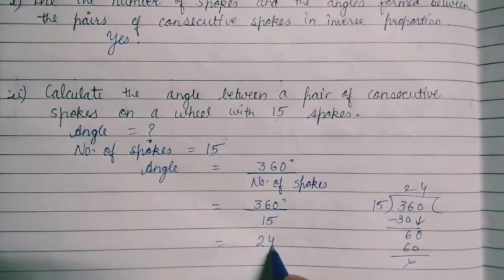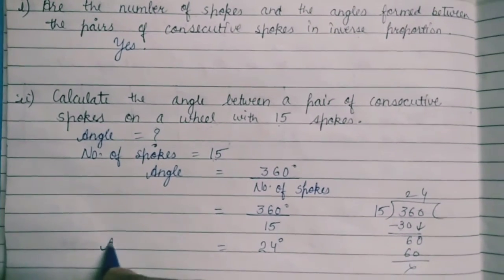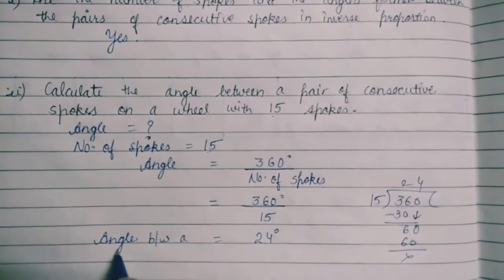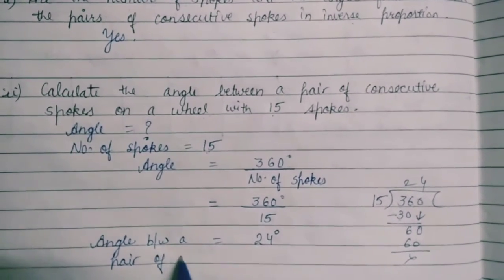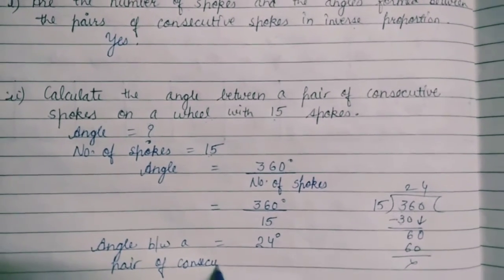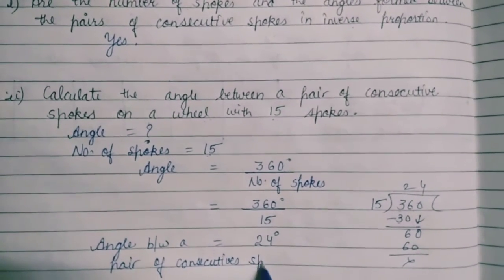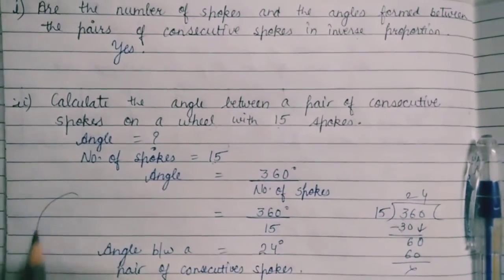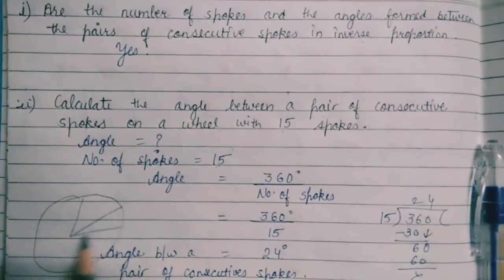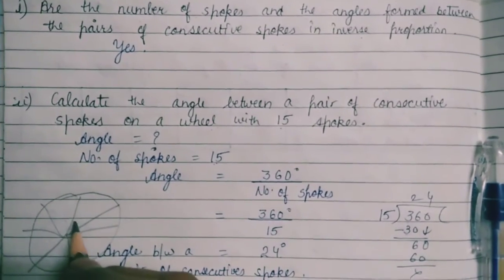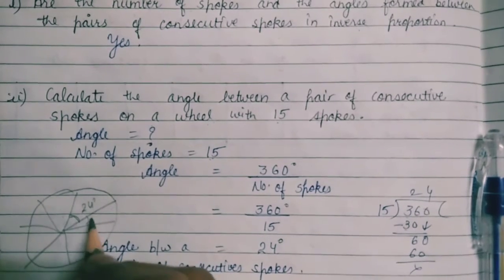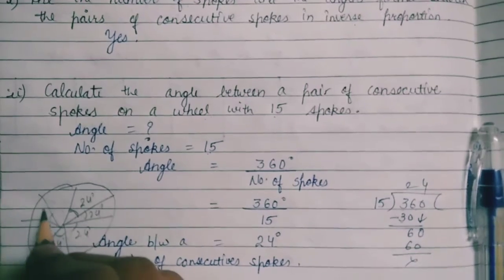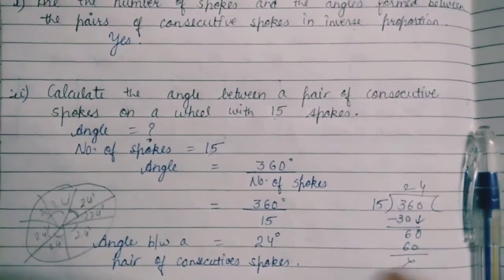It means 24 degree will be the angle between a pair of consecutive spokes. When you fix 15 spokes, each part has 24 degree of angle.